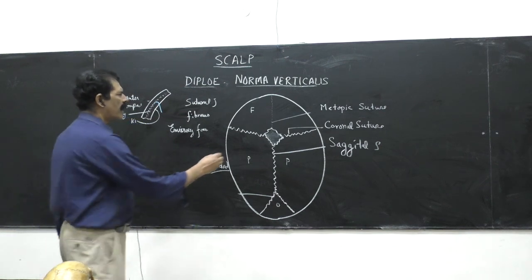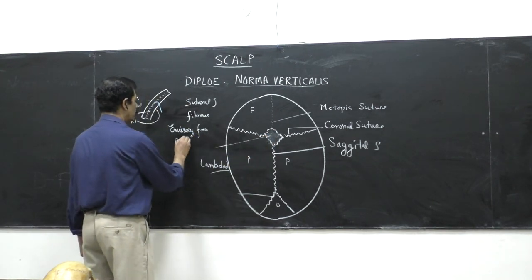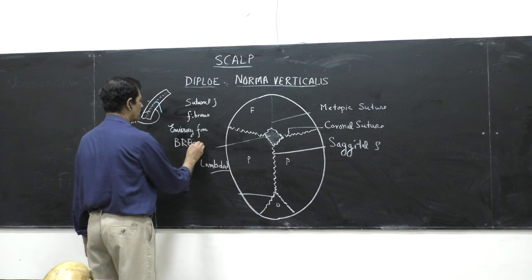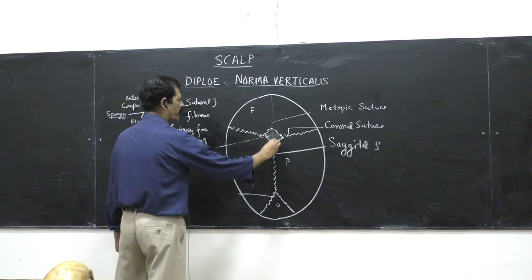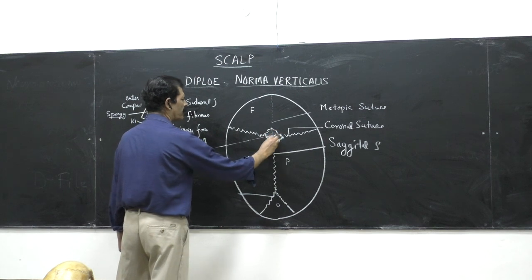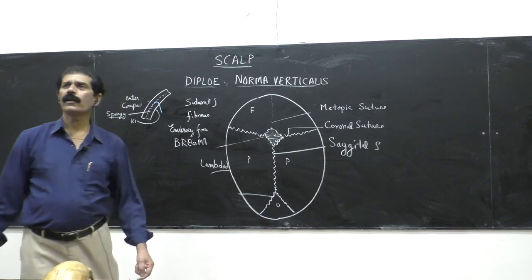And this area is called the bregma, and its dimension is 4 centimeters in length and 2 centimeters in breadth. Dimension is 4 by 2.